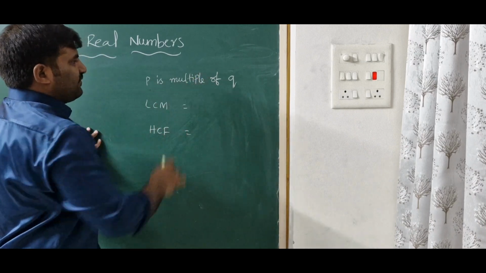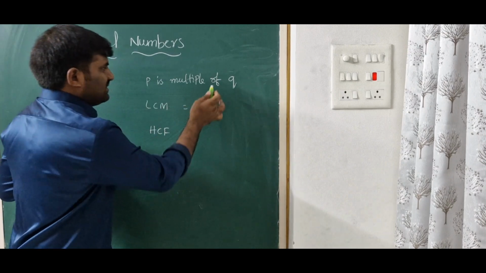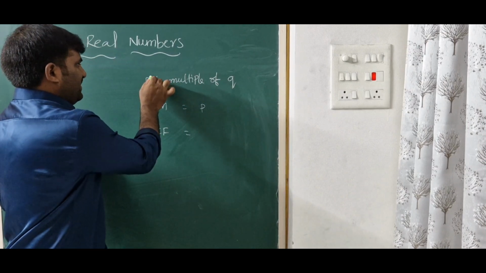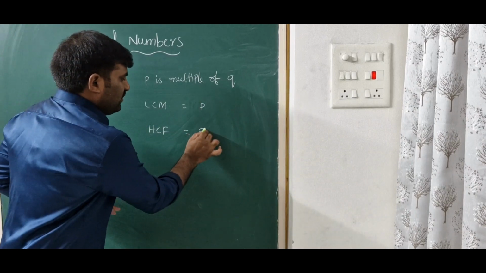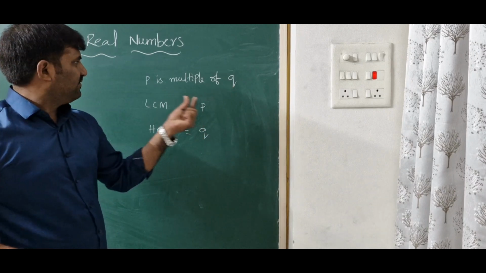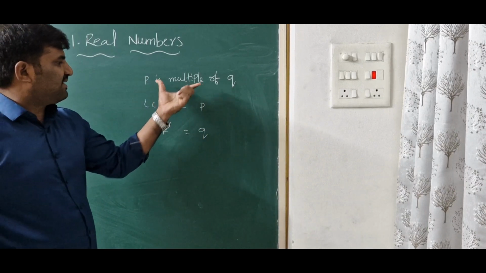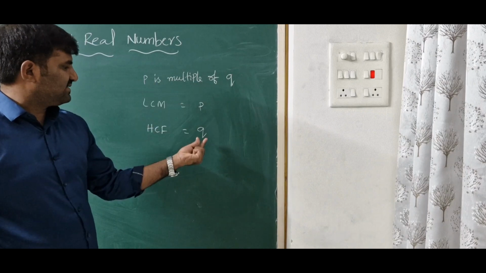So if P is a multiple of Q, what is the LCM? LCM is nothing but P, because P is the multiple of Q. That's why P is the LCM value. And what is the HCF here? HCF is Q. So if P is the multiple of Q, then Q will be the factor of P. That's why the LCM of these numbers is P, and the HCF of P and Q is Q.